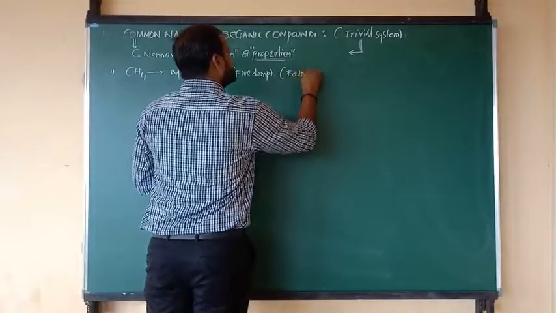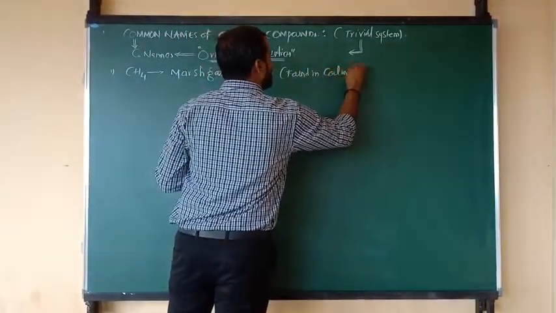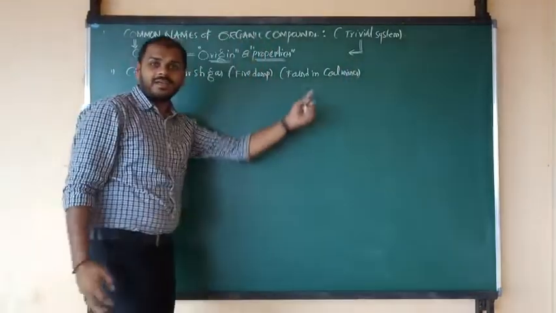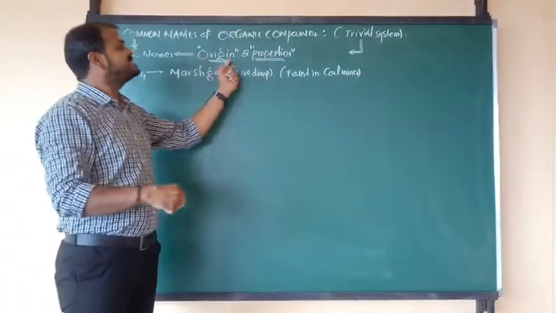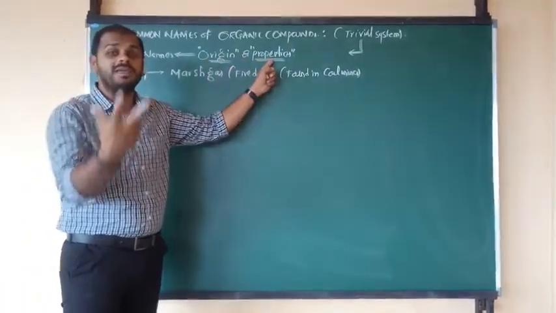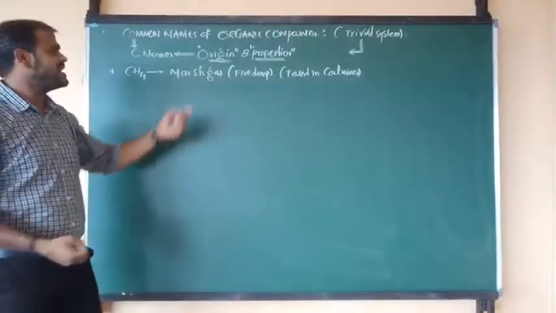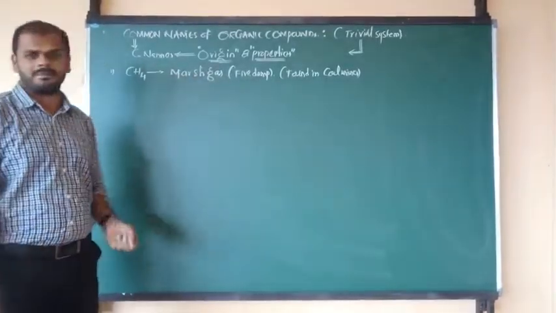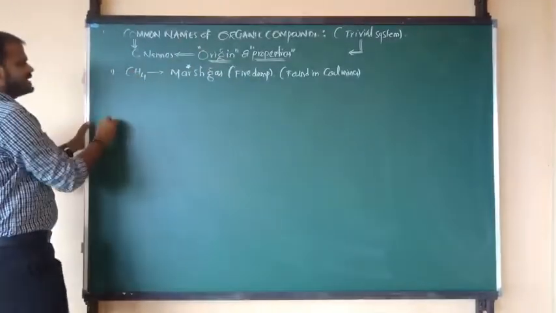So on the basis of origin, it can be found in coal mines, and due to its fuel nature, it can easily catch fire. Means on the basis of property, the catch-fire property, the nature is known as marsh gas, and also we can say fire damp. Okay, na beta? Both are very, very important names for CH4.